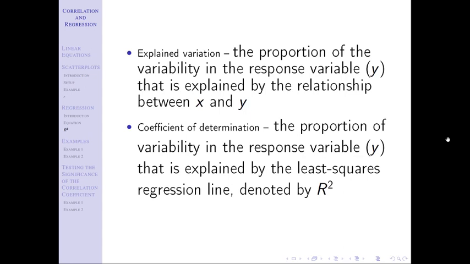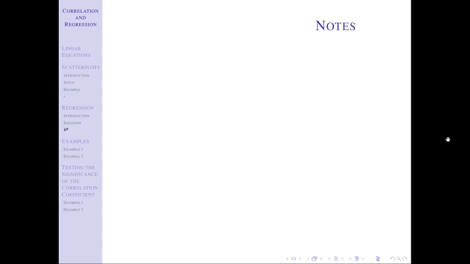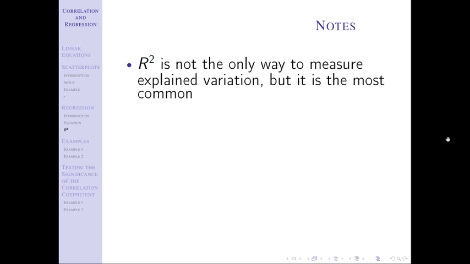And it's just like that one with regards to the fact that correlation could be measured in a lot of different ways, but we tend to do it with the letter r and that specific version of it. Explained variation can be measured in different ways, but we're going to tend to do it with the coefficient of determination, which is r squared. And that's your first note, that it's not the only way to measure, but it's the most common. So again, parallels just like we saw before. Because r squared is the square of r, it has to be between 0 and 1, right? Because a negative times a negative is a positive, and any number between 0 and 1 squared stays between 0 and 1.